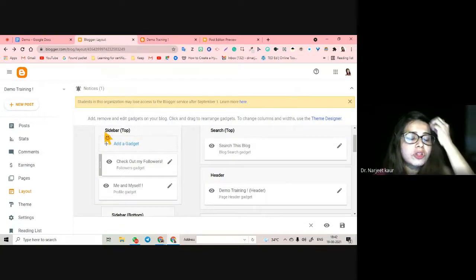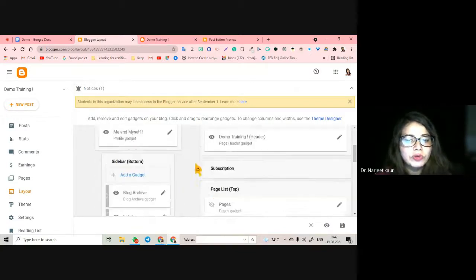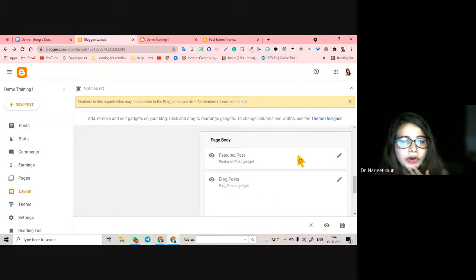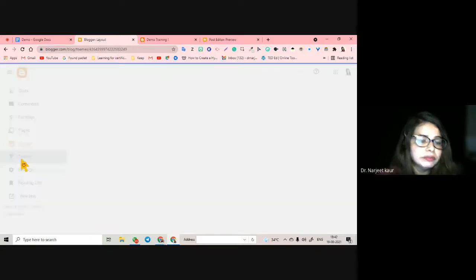There are lots of gadgets available to make your blogs really awesome. You want to add anything from here, these gadgets. You want to add a page list, you want to add advertisements, you are going to be paid by this, but beware of what you are advertising. All right, how is the body going to look? You can do that. Now we come to theme, changing the theme.